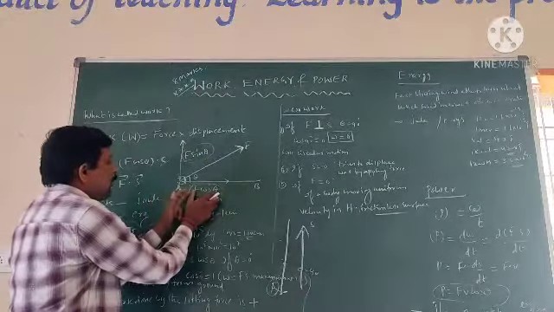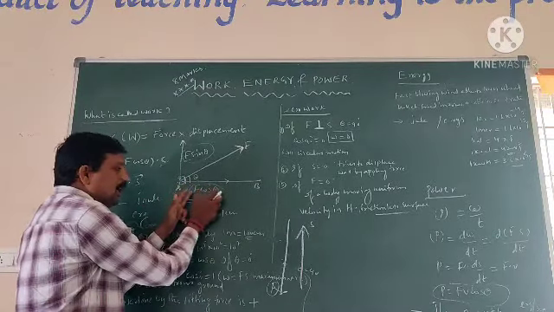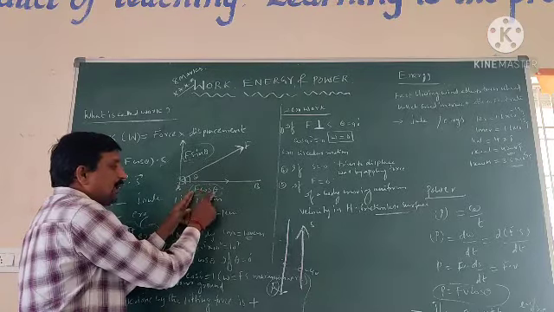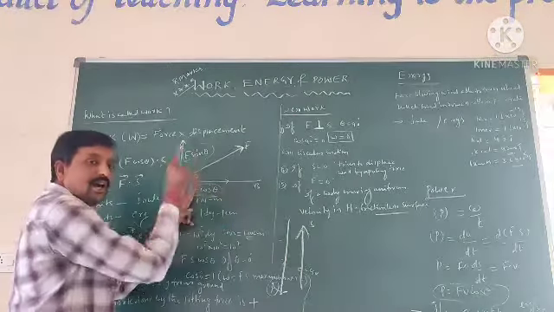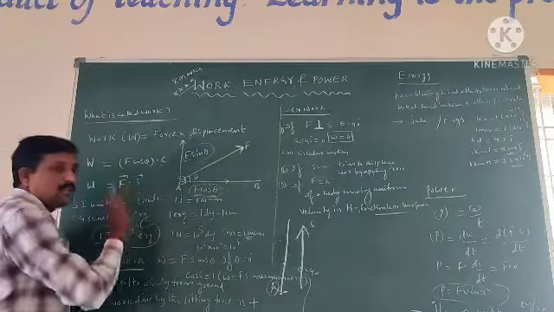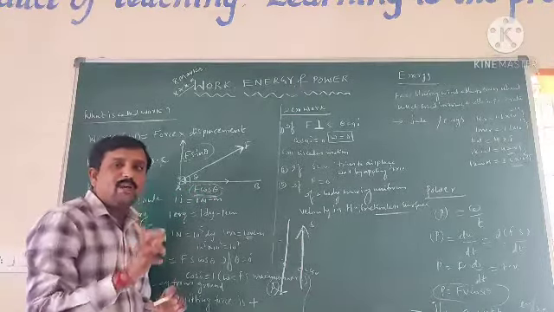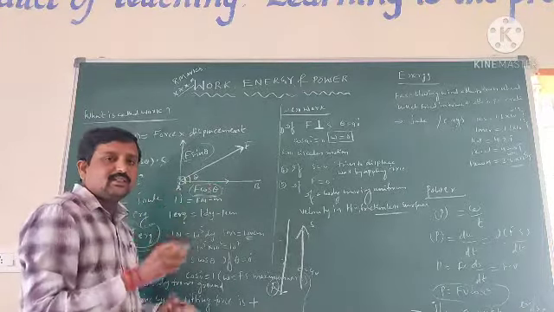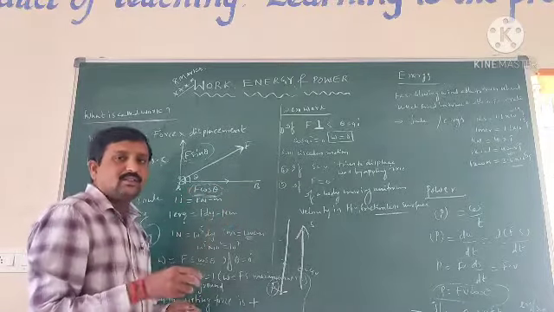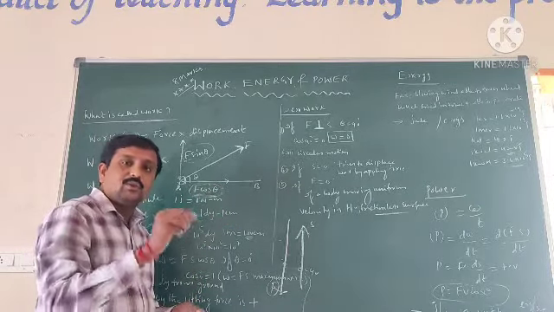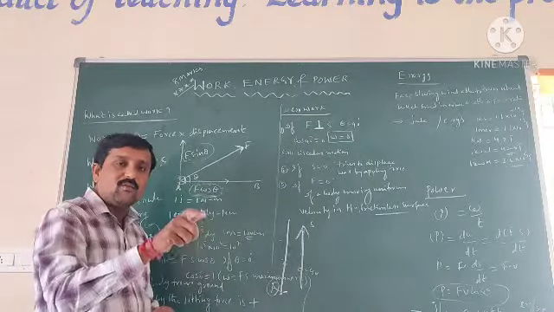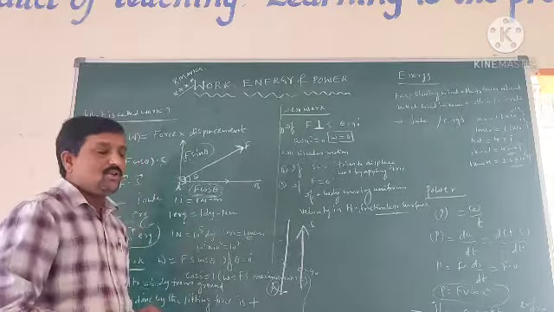The horizontal component F cos theta multiplied by the displacement S, the product of the force component and the magnitude of displacement, is also known as work. So work is equal to force into displacement. When we apply some external force on the object and it is displaced along the direction of the force, the force is doing work on the object. This is the work done by the force on the object.